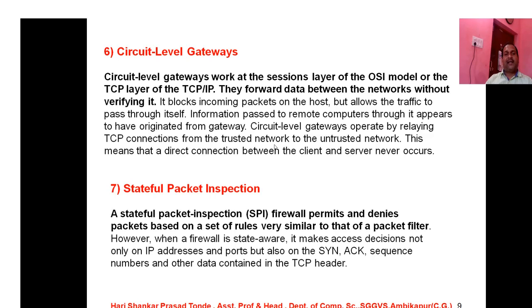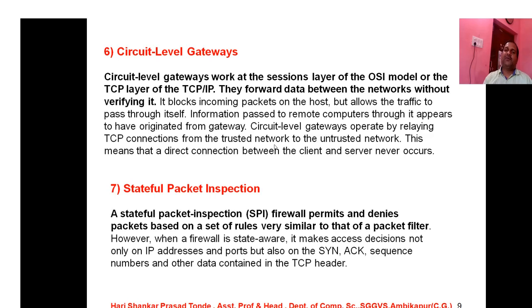This means that a direct connection between the client and the server never occurs. In normal practice, client and server are connected directly, but when there is a firewall in between the client and the server, the gateway is the intermediary which works at the circuit level, and the data is filtered from one side to the other so that it is communicated. So this is all about circuit level gateways.